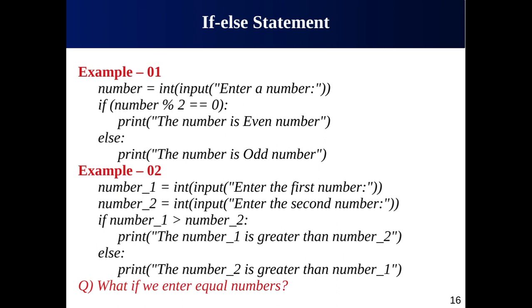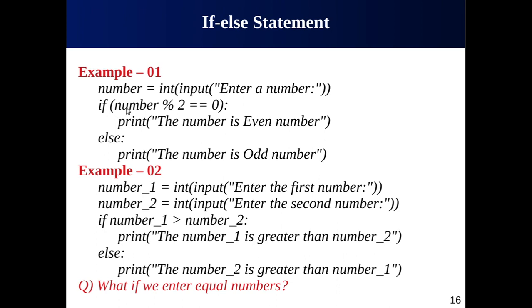Okay, example number 1. We have a variable with the name number. We are requesting the user to provide an input, a number of type integer, which is then stored in the number. And now we are taking a decision over the value stored in this number. This is the arithmetic modulus operator, which is used for finding the remainder. So the number input by the user is divided by 2, and then the remainder of this division is compared with 0 with the help of the equal operator.